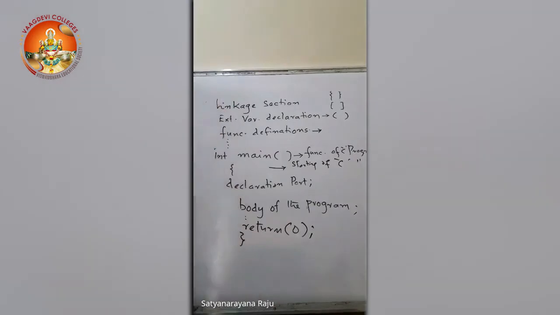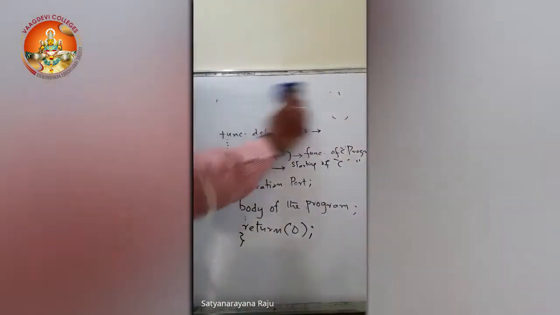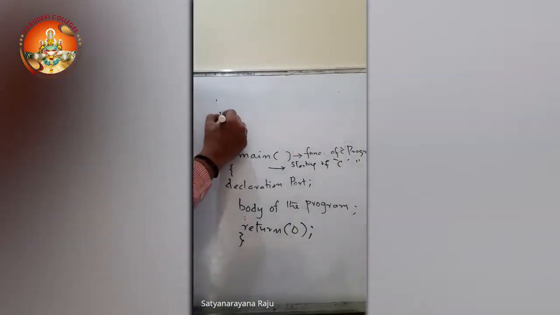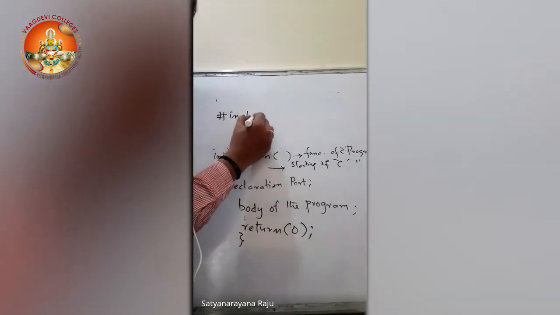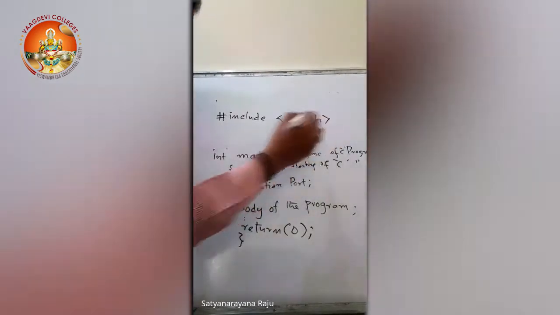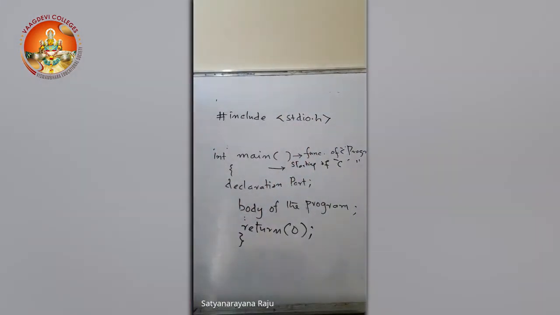And coming to the linkage section, C has inbuilt functions. So whenever we use those functions, we must link the corresponding header file to the program. So no need to worry about all these things. From now onward, just remember, always start your program by using hash include stdio.h. In our coming classes, we will see a detailed study of all these things.